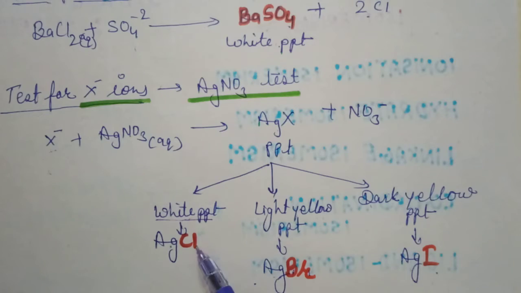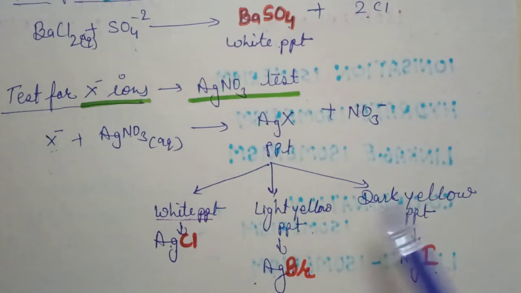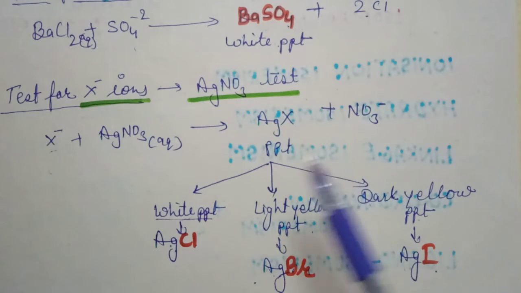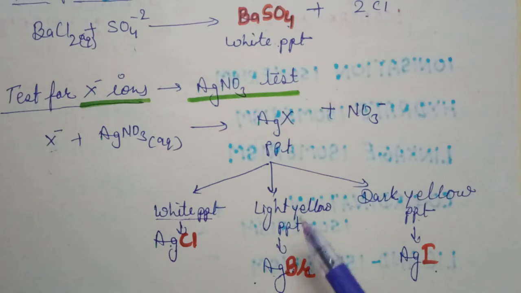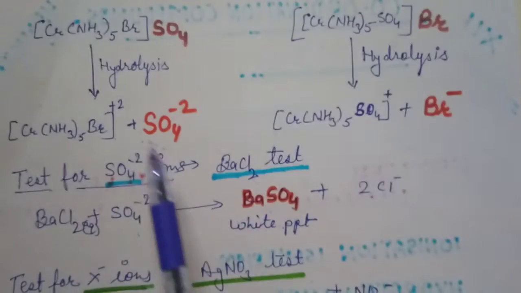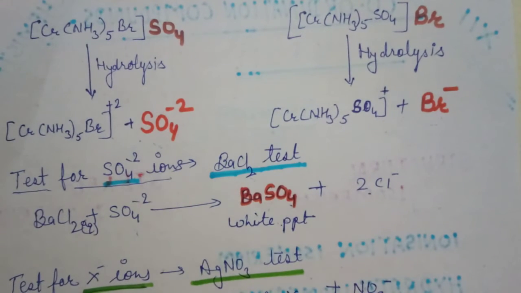So chloride ions are present when a white precipitate is obtained, bromide ions when a light yellow precipitate is obtained, and iodide ions when a dark yellow precipitate is obtained. These are the tests for halide ions and also sulfate ions. Okay, clear? When the molecular formula is the same but the ions obtained are different, that means there is ionization isomerism.